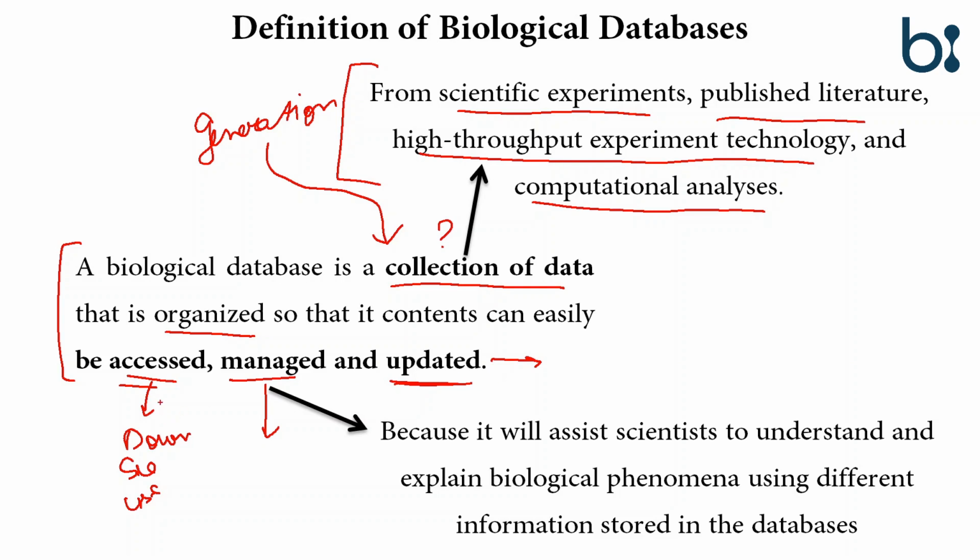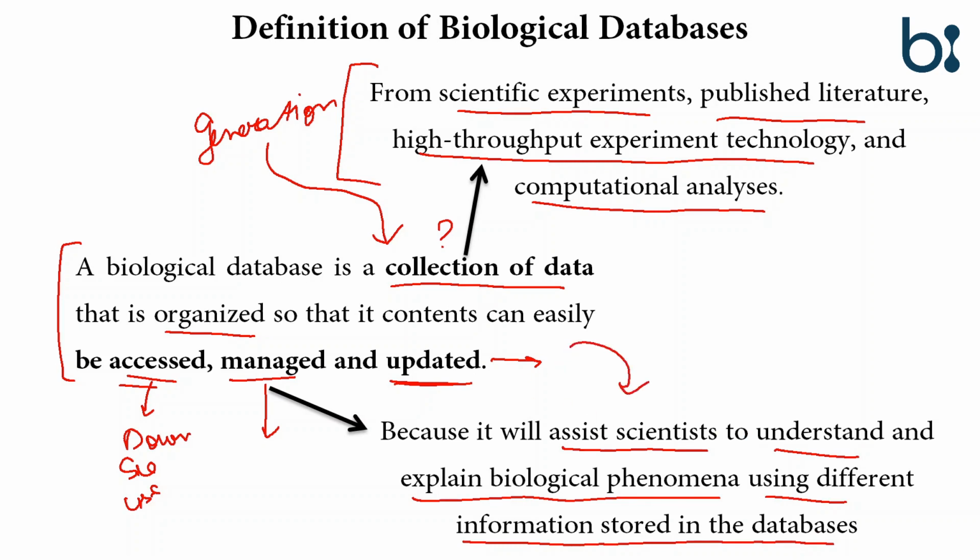Why do we need the database to be organized? Because it will assist scientists to understand and explain biological phenomena using different information stored in the databases. Scientists like us will use that updated database to explain biological phenomena by accessing the data from the database.